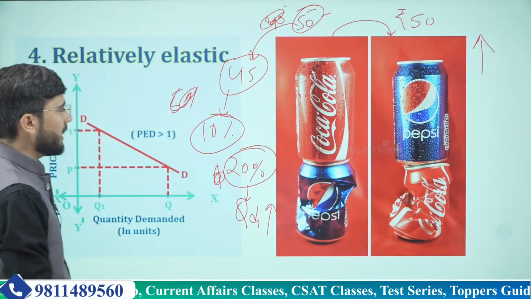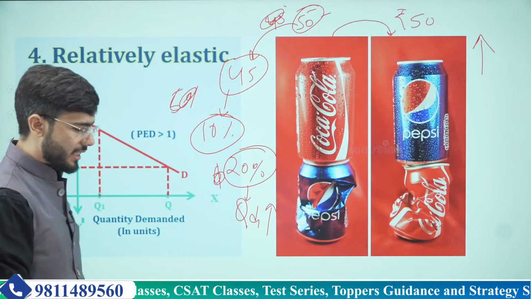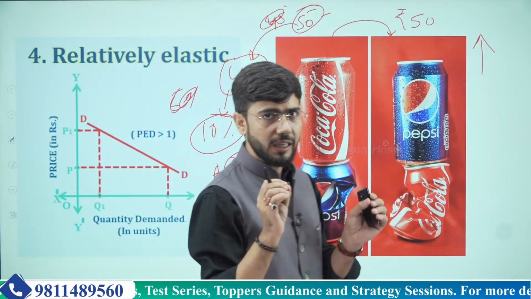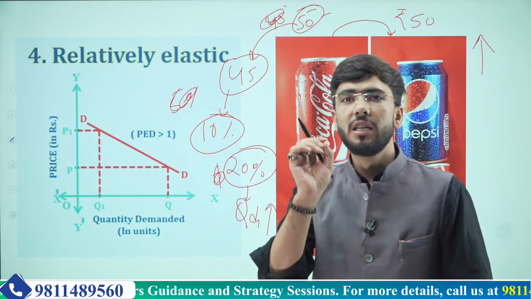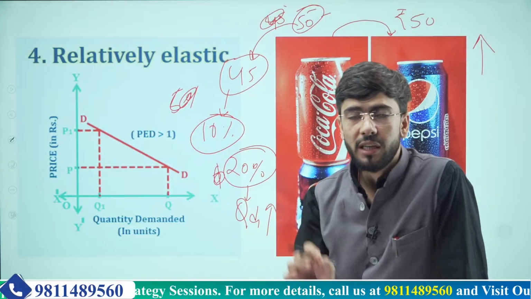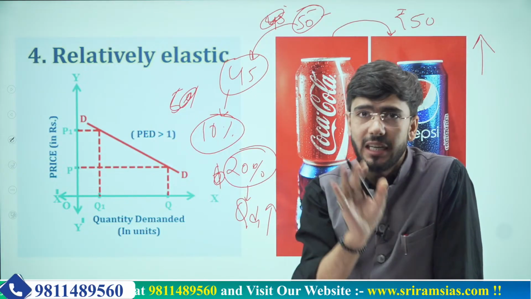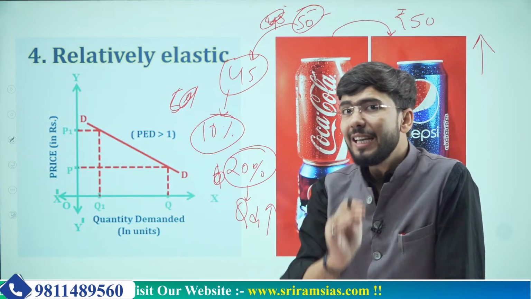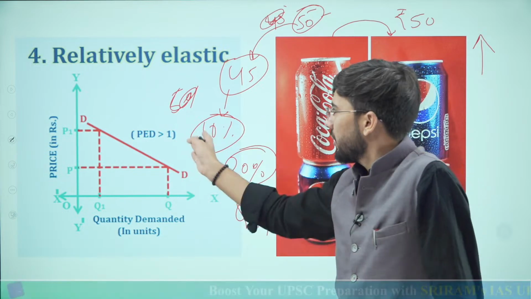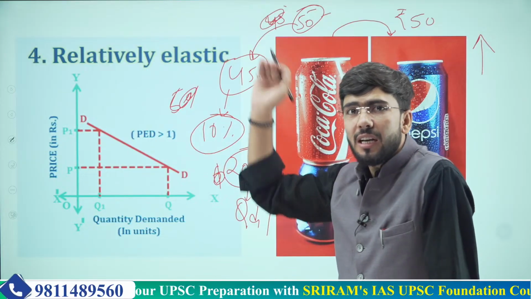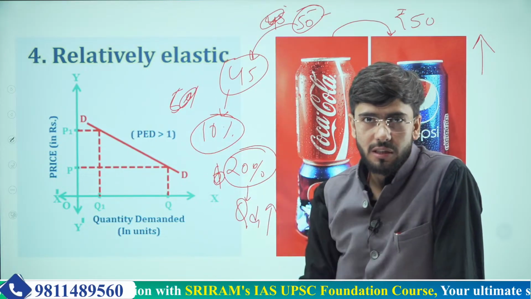This means that the price and quantity demanded changed disproportionately, which means that the demand is elastic, but relatively elastic. It's not changing by exactly 10%, rather it is changing by more than 10%.